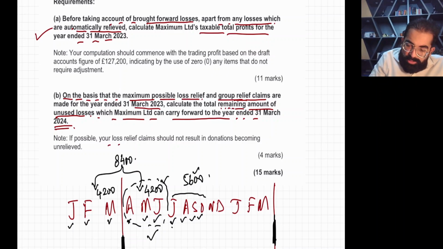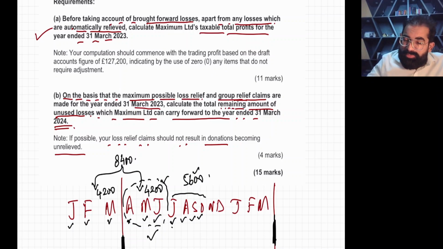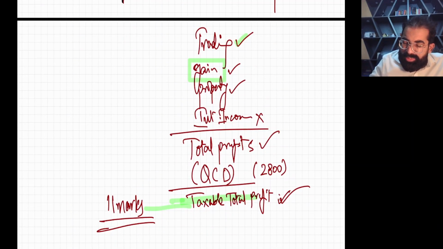Now wait. Note, if possible, your loss relief claims should not result in donations becoming unrelieved. So definitely first you need to use the donations because they are brought forward losses. If you have studied the laws of corporation tax, the brought forward trading loss or brought forward property loss can be used partially, meaning you don't need to waste your QCD. We are not going to waste QCD.